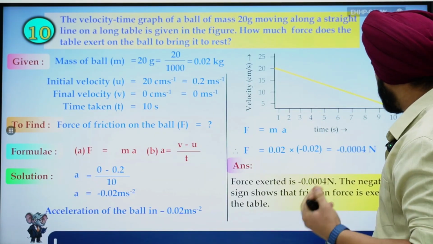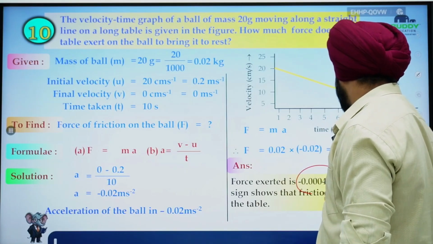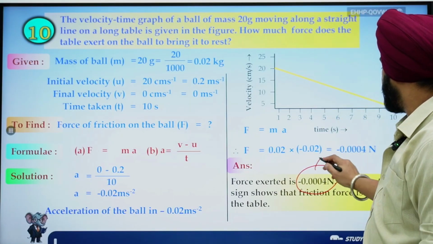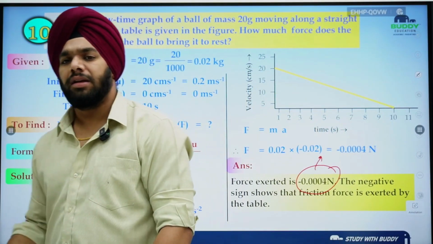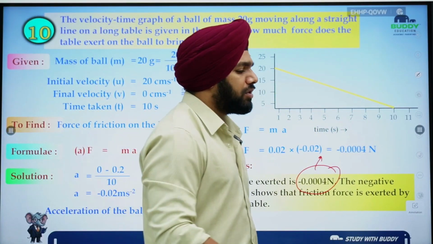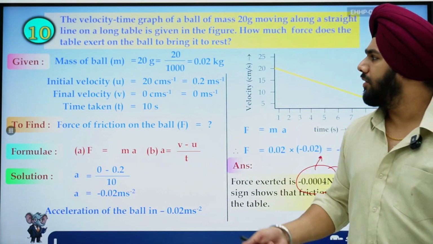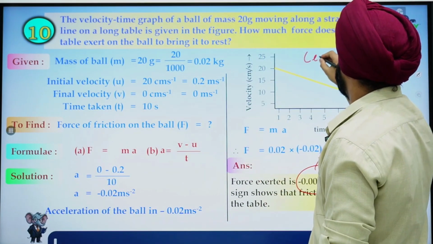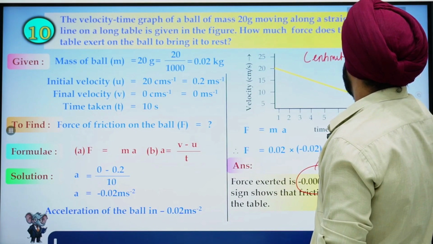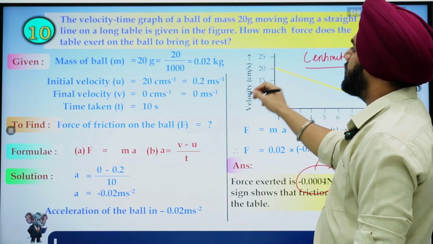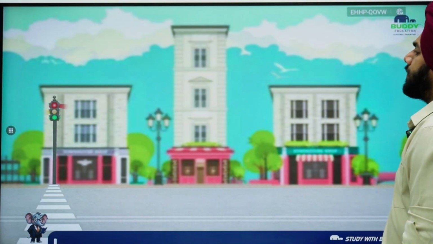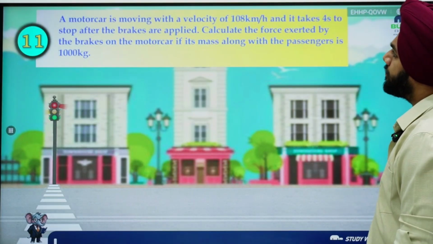Here, because we are getting a very small value, I would prefer to solve in dyne, since both values were given in CGS, centimeter, gram, second. So eventually it's the same. Okay, coming down to the next question.